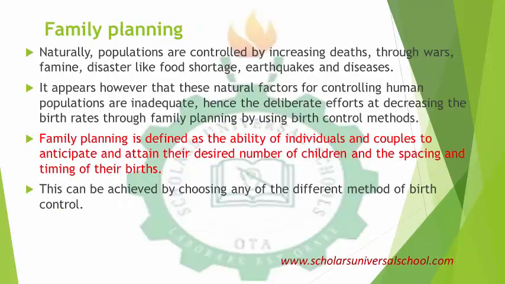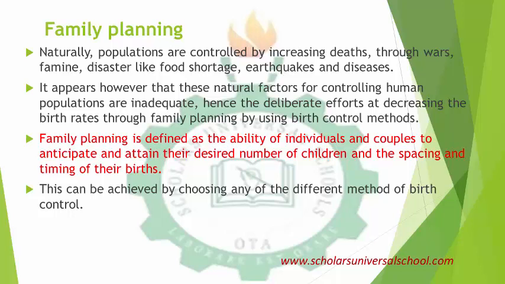So that means human beings need to plan the family. We need to know how to reduce human population, because if we leave the population unchecked, then the population will begin to increase, and the basic amenities needed for the population to sustain will not be provided. So human beings need to plan the family. Naturally, the population is controlled by increasing death through wars, through famine, disaster, and the rest. But now it appears that this natural method for controlling populations is inadequate. We cannot depend on the natural method.